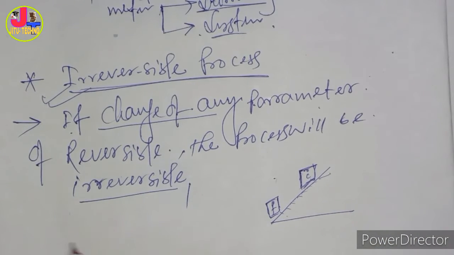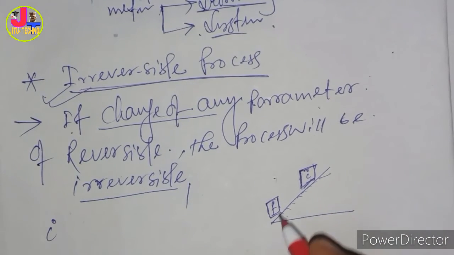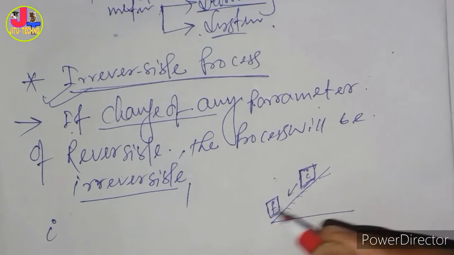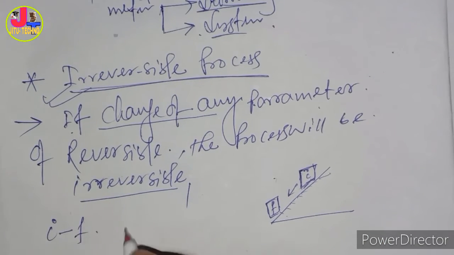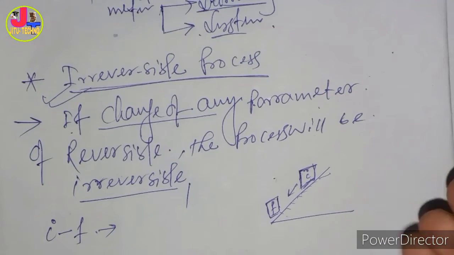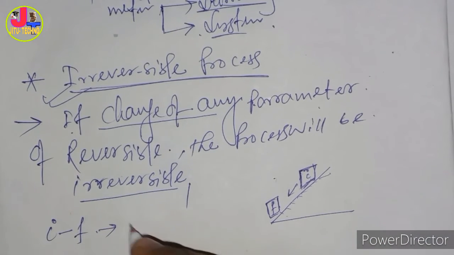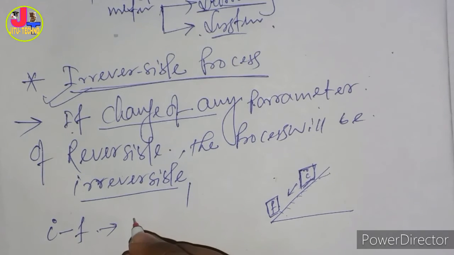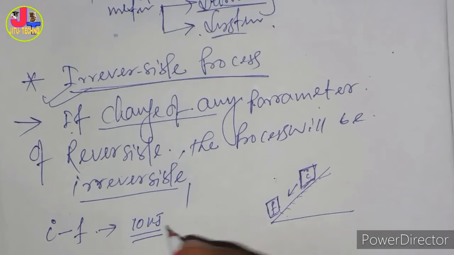Due to friction, energy will be lost, maybe 10 kilojoules or 10 joules, whatever is written here, lost due to friction.